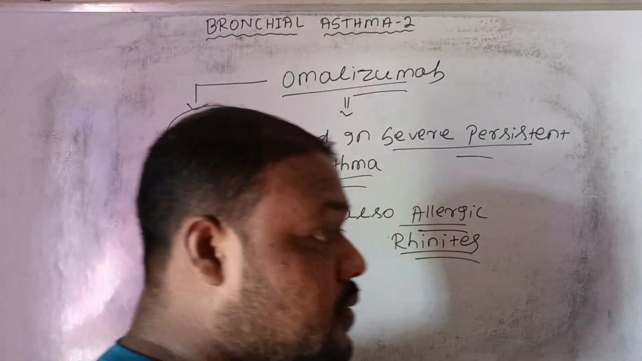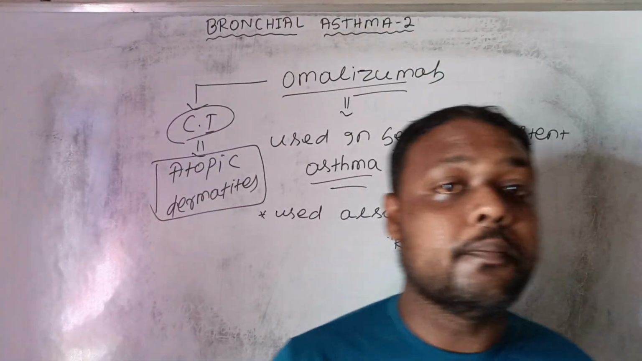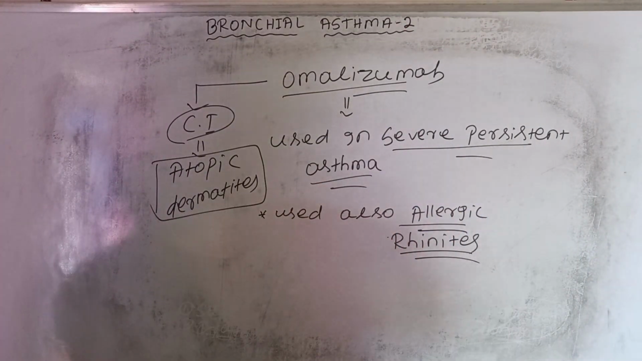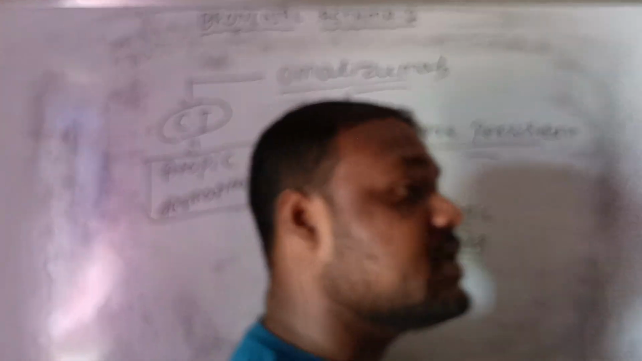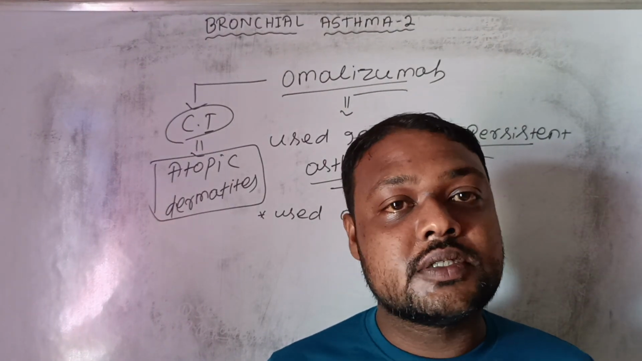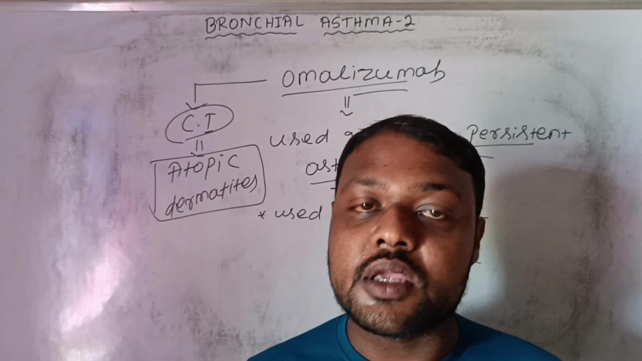Then we move to the treatment of bronchial asthma. The bronchial asthma is of two types. One is intermittent bronchial asthma. The second one is persistent bronchial asthma.